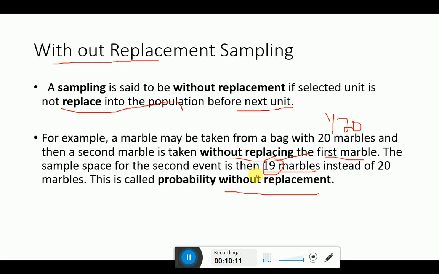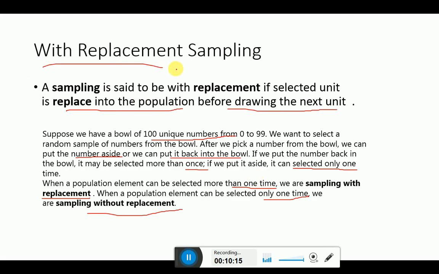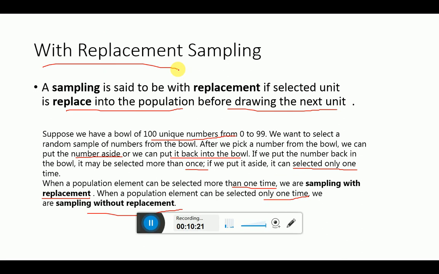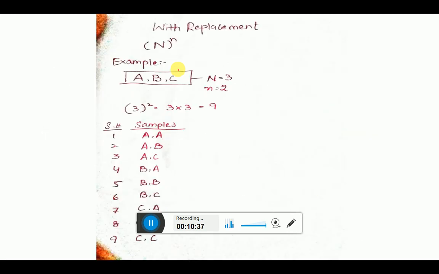Now look here, when we are using the with replacement sampling technique and the without replacement sampling technique, in this case we have to use some formulas. When the question is given with the with replacement method or without replacement method, we have some formulas to use. I have solved that formula manually. But before starting the numerical portion, first I will clarify this method technically, so that with replacement and without replacement are clear, and then we will use these formulas in questions.